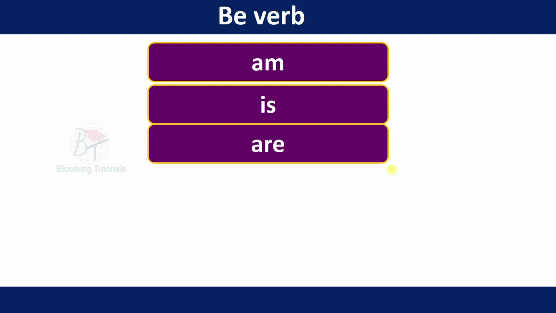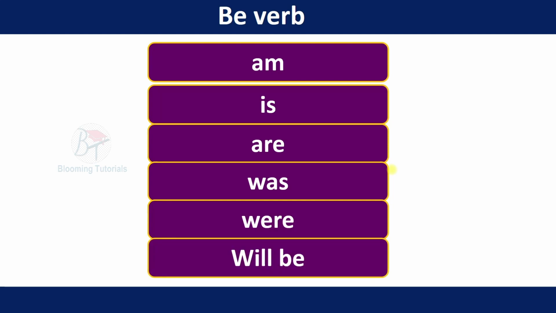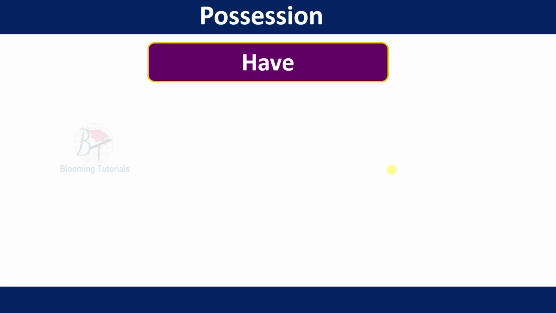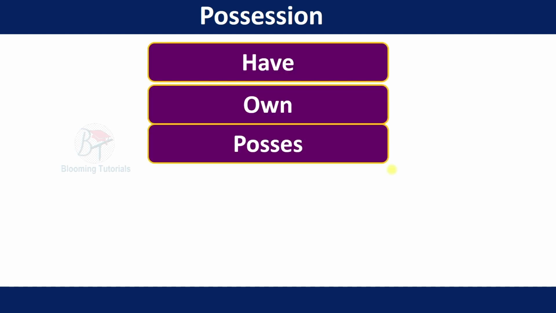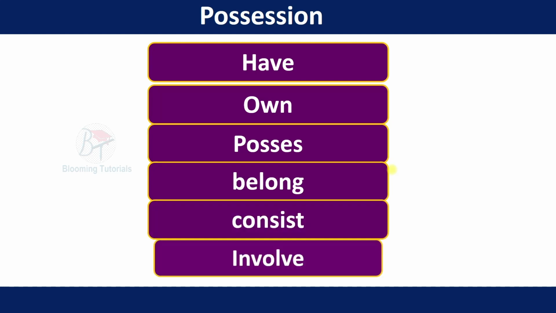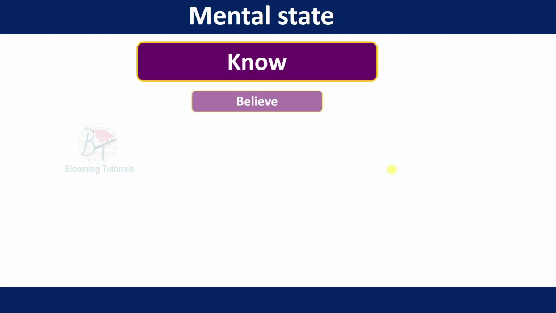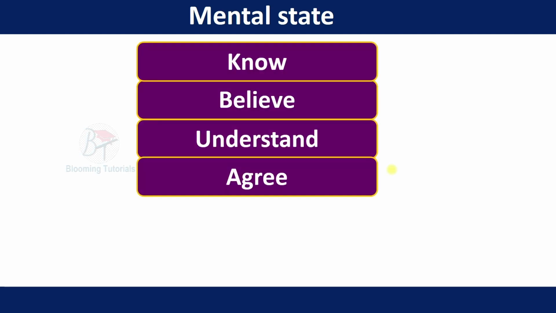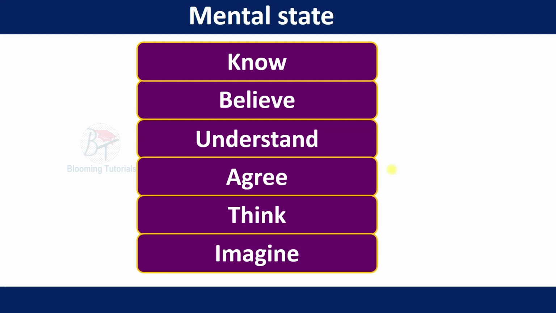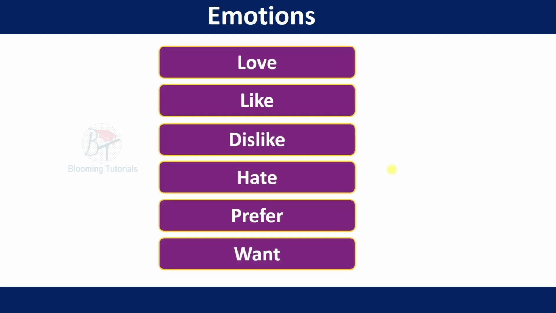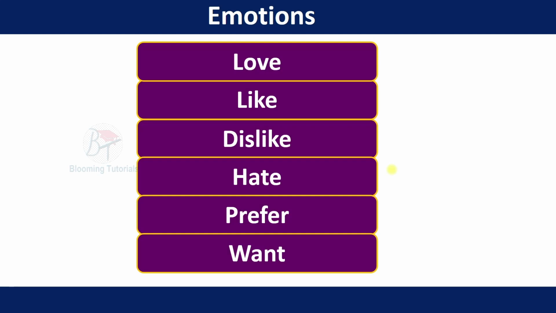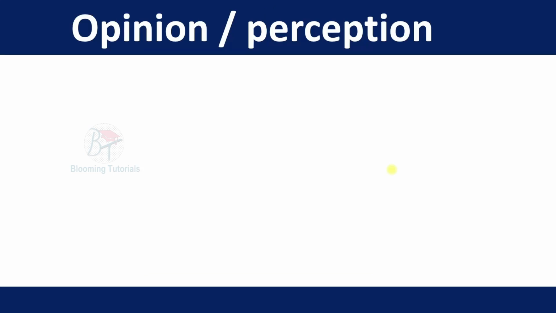Am, is, are, was, were, will be, shall be, likewise. Second, possession: have, own, possess, belong, consist, involve. Mental state: know, believe, understand, agree, think, imagine. Then emotions: love, like, dislike, hate, prefer, want. Let us see opinion and perception in a sentence.